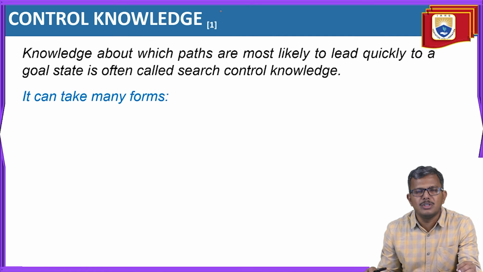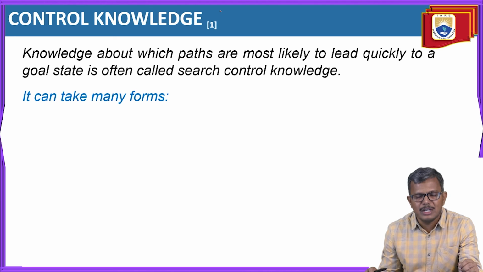You should not select paths which do not move you towards the goal state. So how can we know that the application of rules is making us move towards the goal state? For that we need to acquire more knowledge.